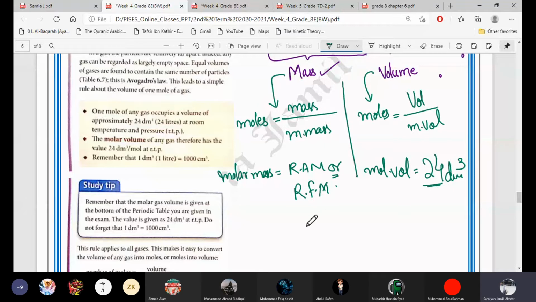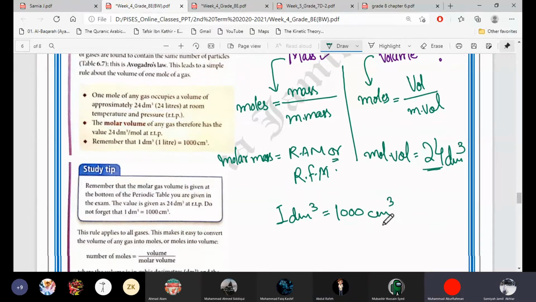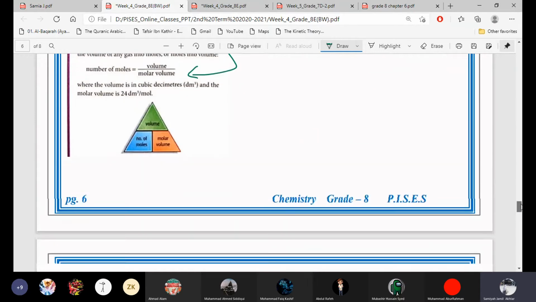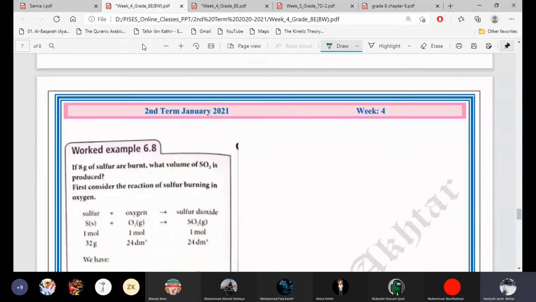Okay, so you know this thing. And 1 decimeter cube is equal to how many centimeters cube? 1000. Yeah, 1000 centimeter cube. So sometimes the value is also given to us in centimeter cubes, then we have to convert it into decimeter cubes, because the final answer we have to give in decimeter cubes. Okay, so the formula of moles, the magic triangle, you have done everything. So let's just discuss this example.